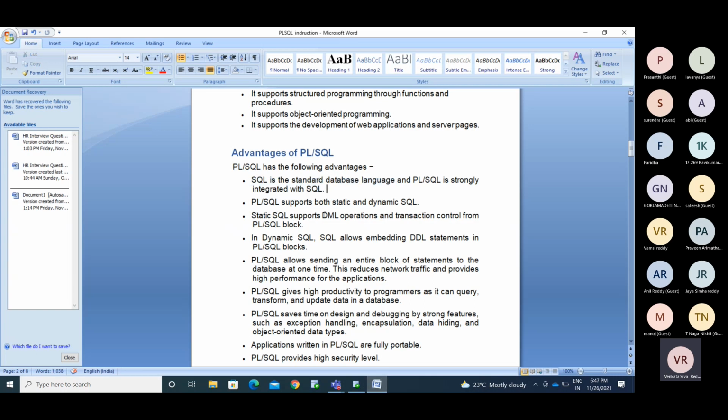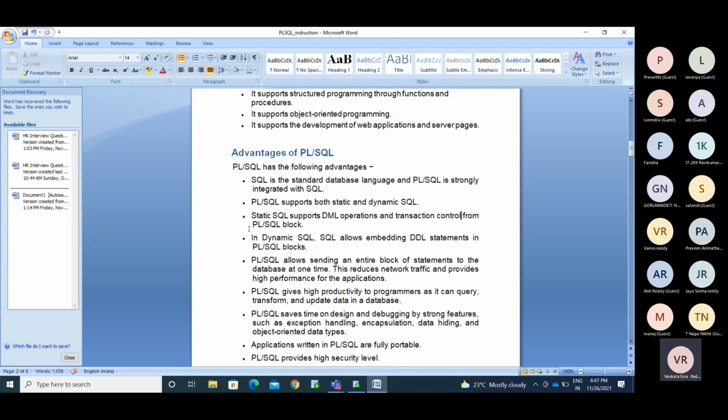Static SQL supports DML operations and transaction control language. What do we have in transaction control language? Commit, rollback. So you can use that directly. The things you perform in SQL, the same way you can use in PLSQL. I will show you each and everything.